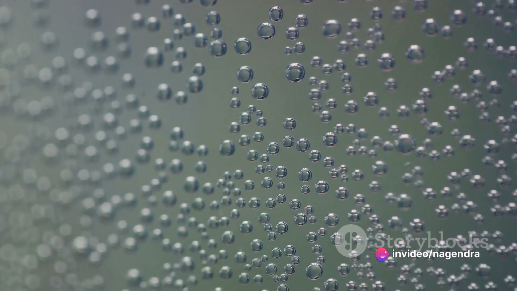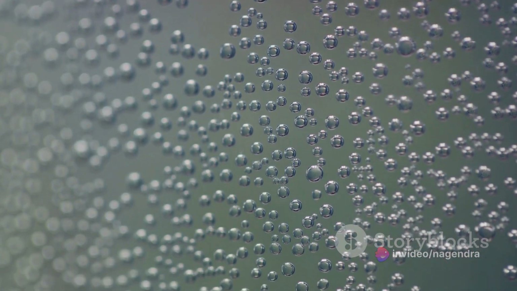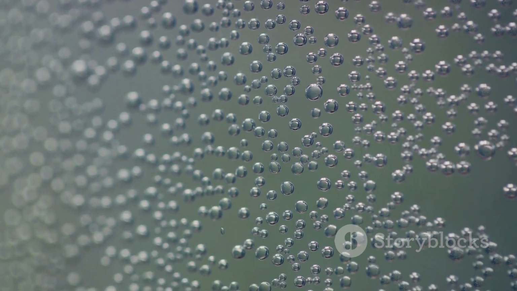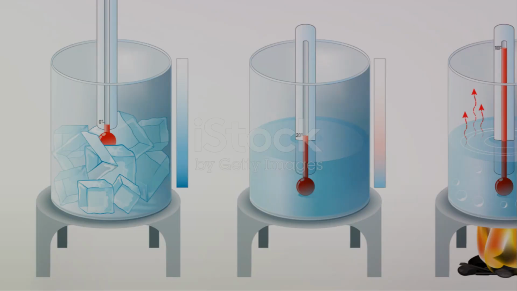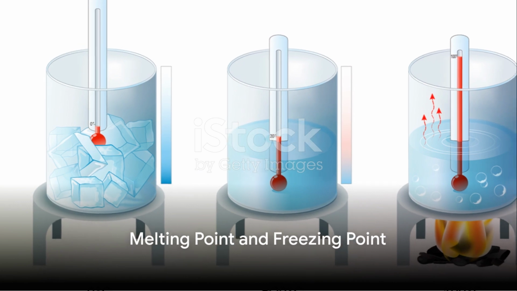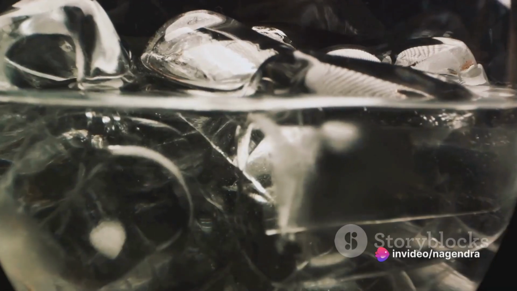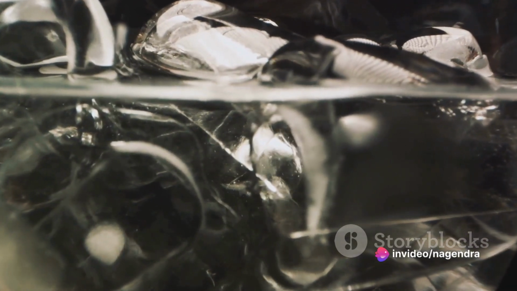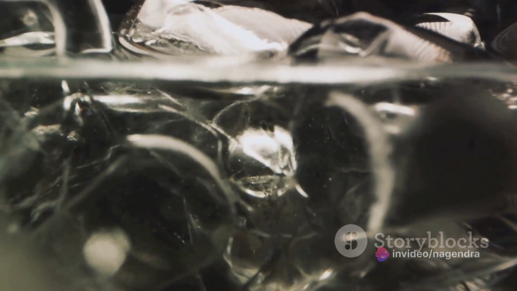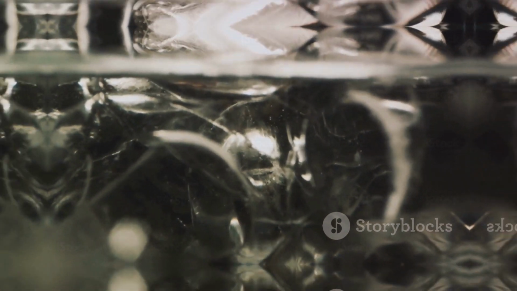Ever noticed bubbles forming around the straw and glass walls in a fizzy drink? This is due to nucleation sites, small imperfections or scratches, where gas bubbles can form and grow. The melting point of a substance is the temperature at which it transitions from a solid to a liquid. It is indeed different from the freezing point, which is the temperature at which a liquid becomes a solid.